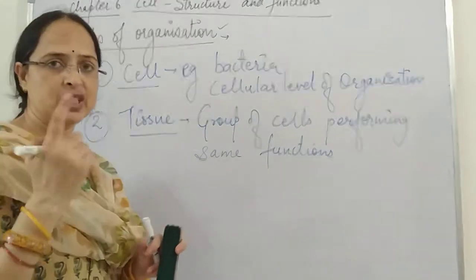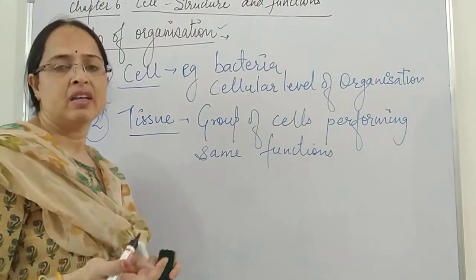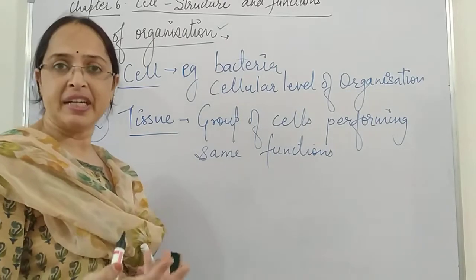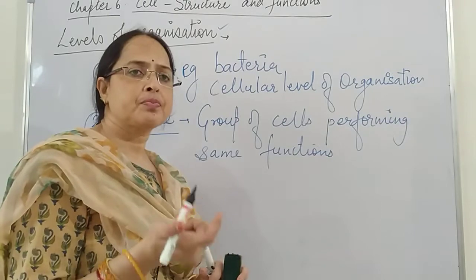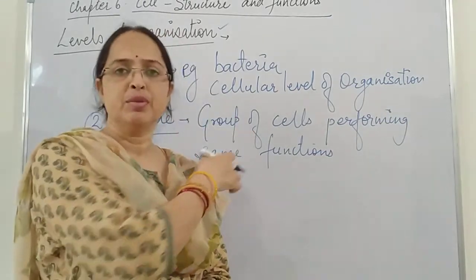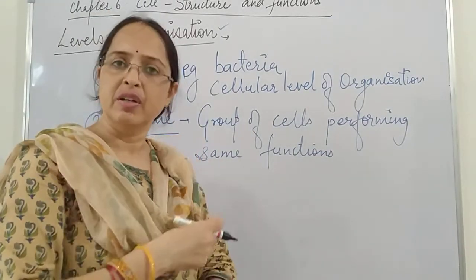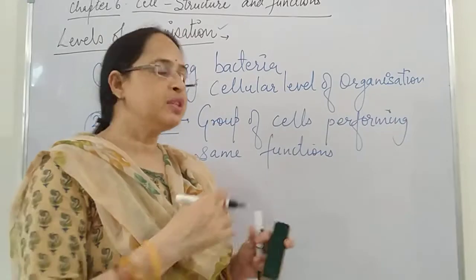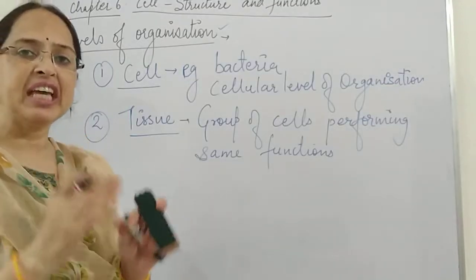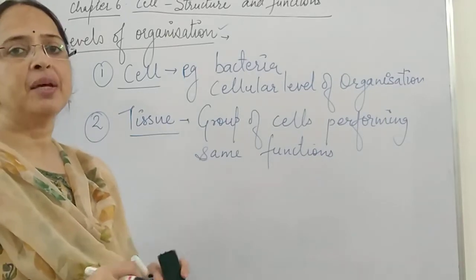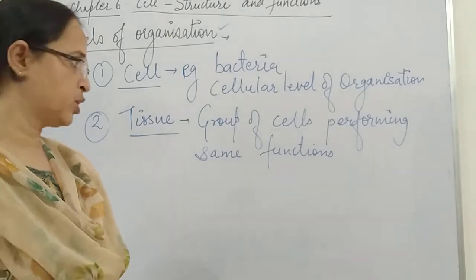Like we have muscular tissue, and we have fluid connective tissue like blood. Blood is also a tissue. Then we have the nervous system, and in this nervous system we have nervous tissue. So in these different tissues, they have a group of the same type of cells and they perform the same function.